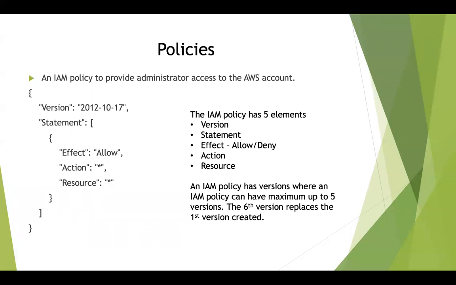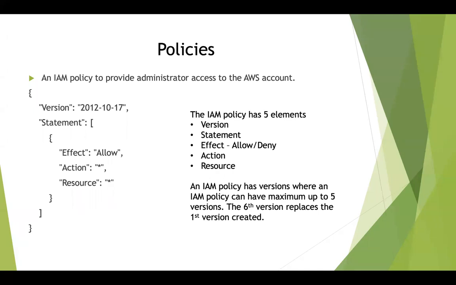And the version means that when AWS came into existence, they have been using certain version numbers for the policies that they have defined. So any new policy that they add will have the latest version as a date mentioned over there. But this administrator access policy was created in the year 2012.